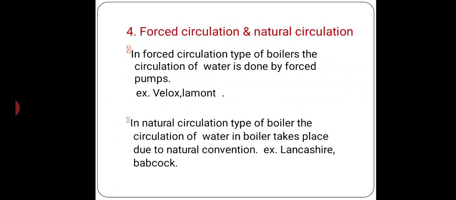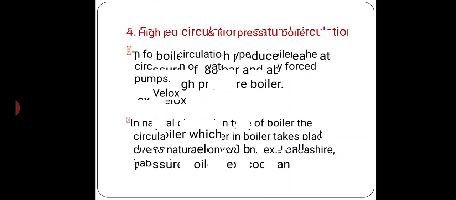Forced circulation and natural circulation boilers. In forced circulation boilers, the circulation of water is done by a forced pump, for example Velox and Lamont. And in natural circulation boilers, the circulation of water takes place due to natural convection or by gravity, for example Lancashire and Babcock-Wilcox boilers.